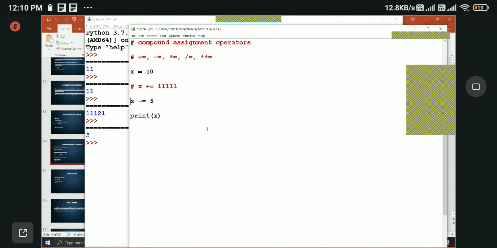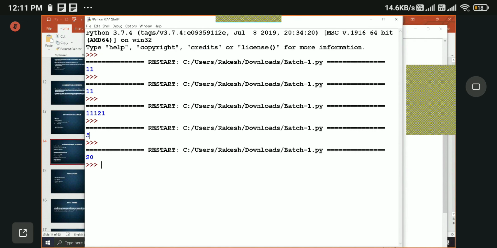You can also use multiplication, x multiply equal to, let's say, 2. Let's run this. Obviously, we got 20.